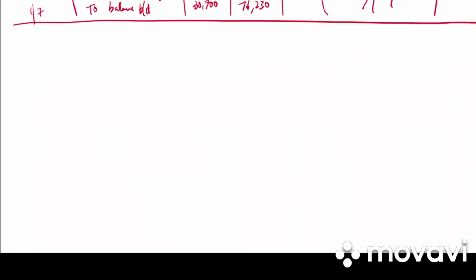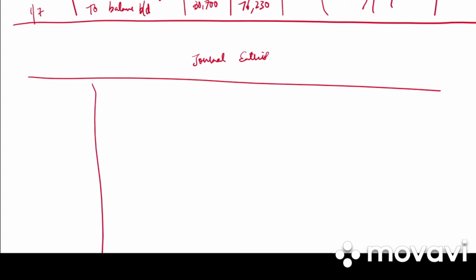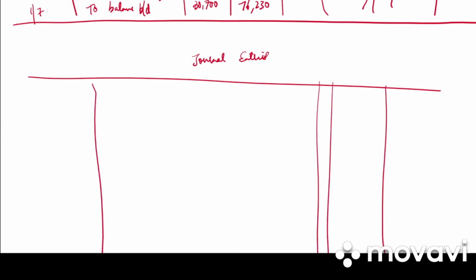After that, write down the journal entries. We have date, particulars, LF, debit and credit. On 10th June, received check and discount allowed from Ram.